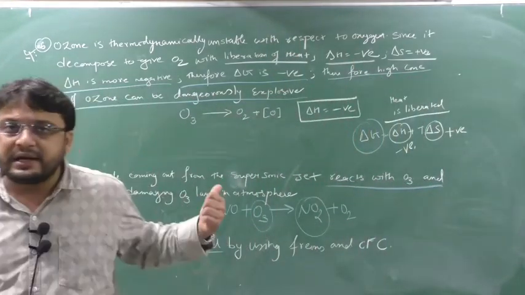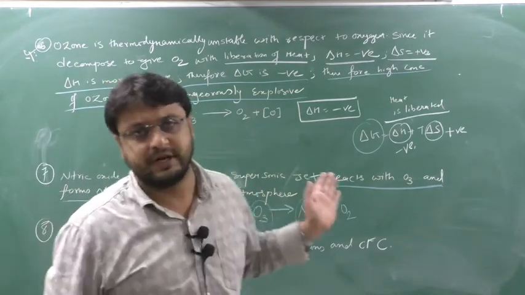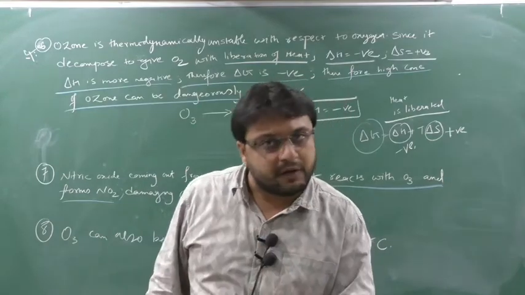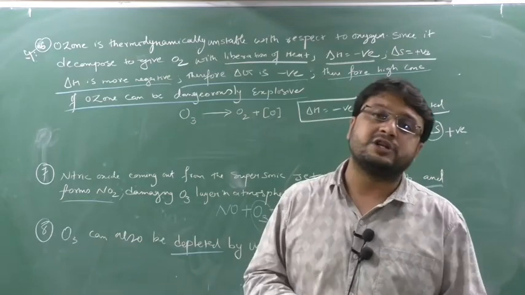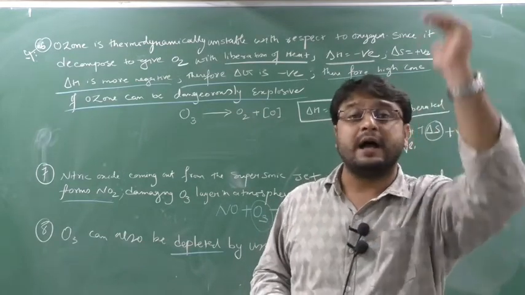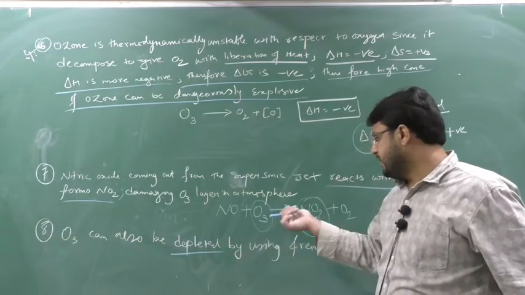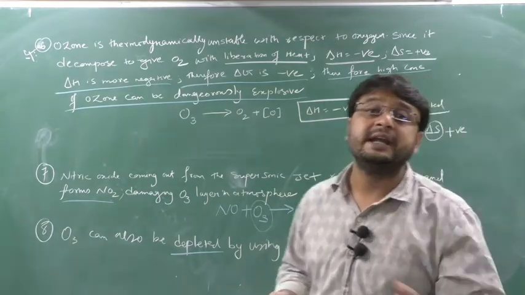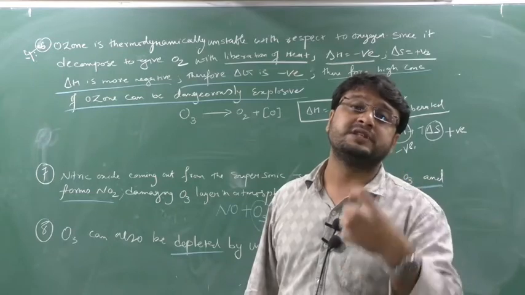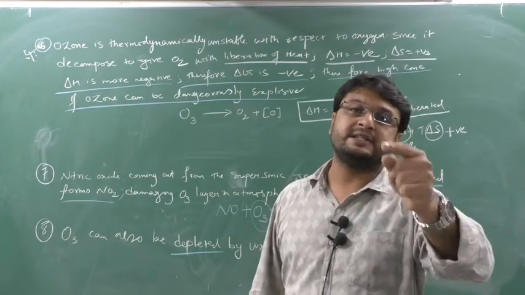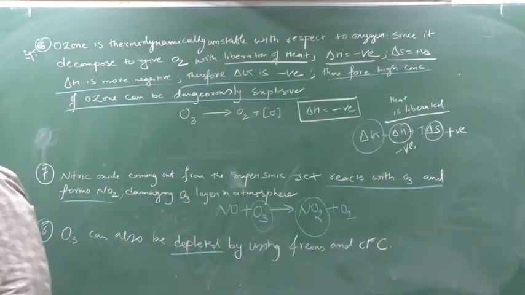Next point is nitric oxide, which is generated from certain sources. Here they have given the example of the supersonic jet, but it can also be generated from certain chemical factories. So nitric oxide which is generated from the chemical factories or supersonic jet will start to react with the ozone in the atmosphere and slowly convert into NO2 and O2. Yes, they are giving O2 gas also, and they are giving NO2 also, but slowly the ozone layer is getting depleted because it is reacting with NO. Once the ozone layer gets depleted, a number of diseases will come into the earth's atmosphere, because the ozone layer is acting as a protective layer for us. That's why it is highly dangerous for the atmosphere.